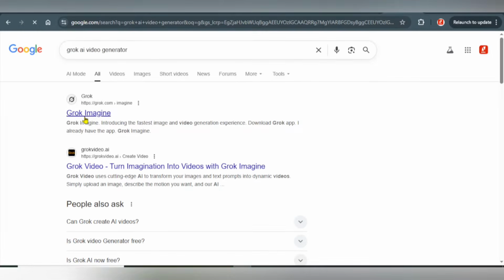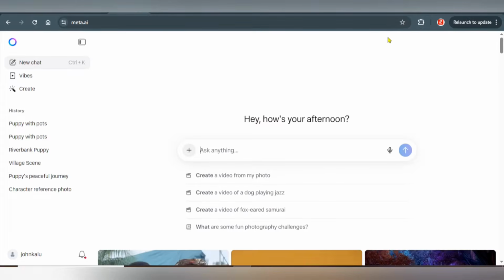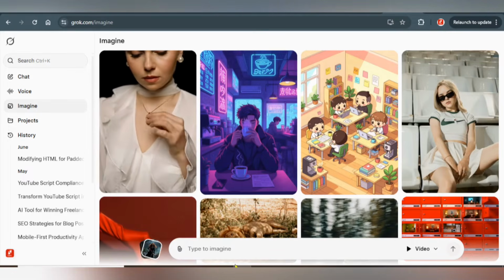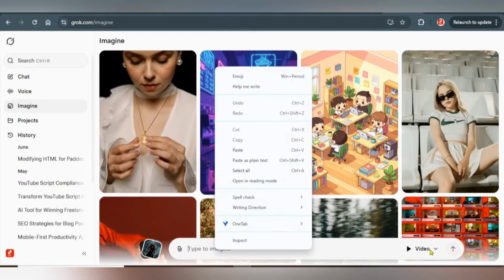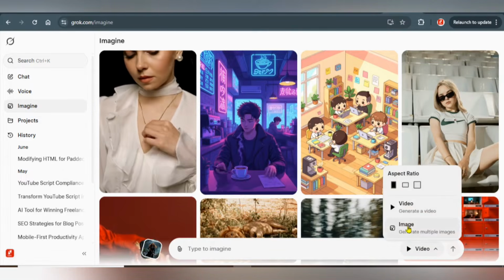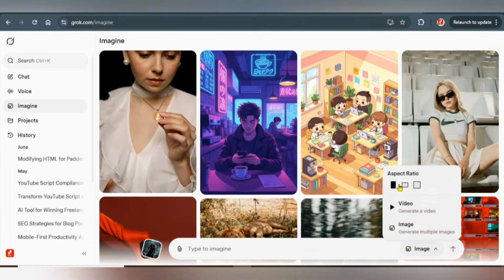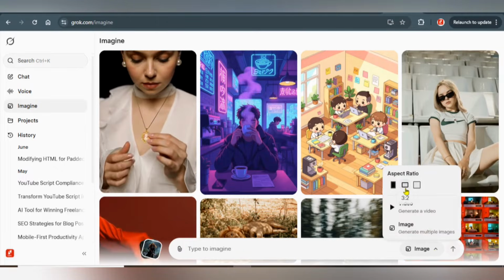Just search for Grok Imagine. All right, this is the tool you're going to simply use right now. Okay, so we're going to simply compare the 2 of them together. Right, so go ahead and come over to this Grok right here, and we're going to simply paste the first prompt right here. Before pasting that, click on this and select image, and you're going to simply go ahead and select your aspect ratio. You can go with this or this or this.